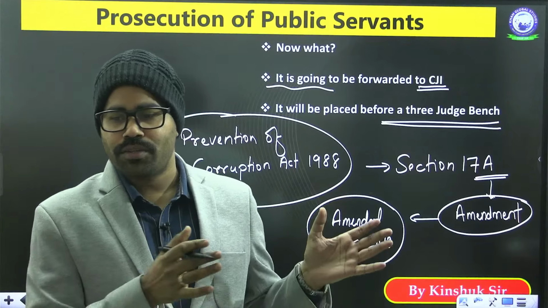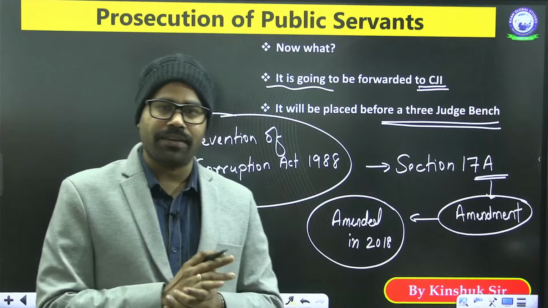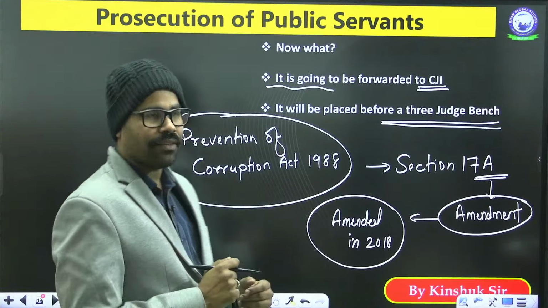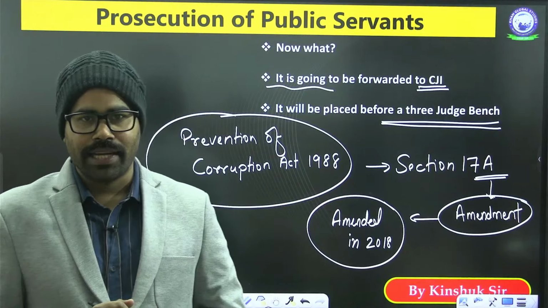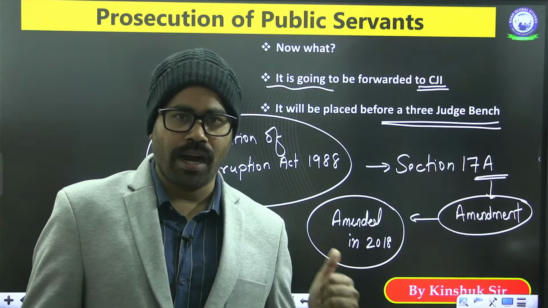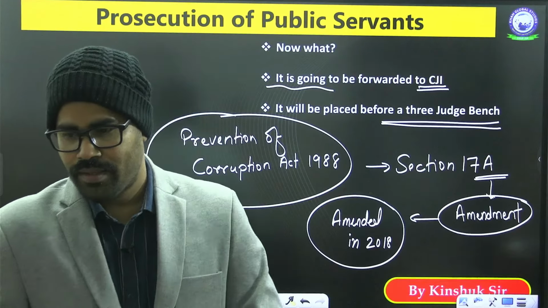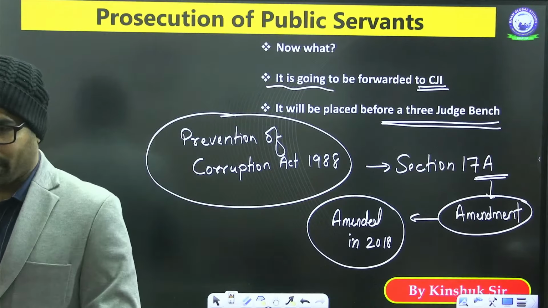So in order to safeguard them, the government of India came with this Amendment Act in 2018 in order to protect the honest, hard-working officers of India. I hope that's clear.